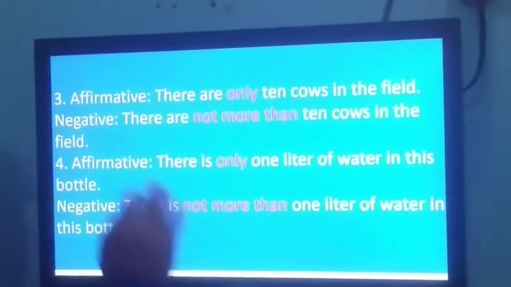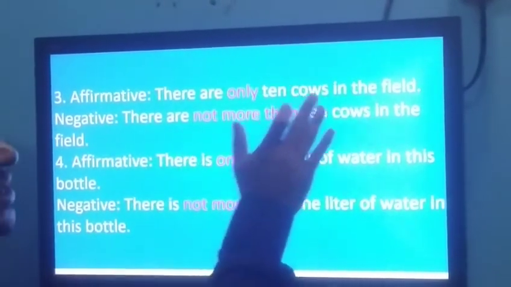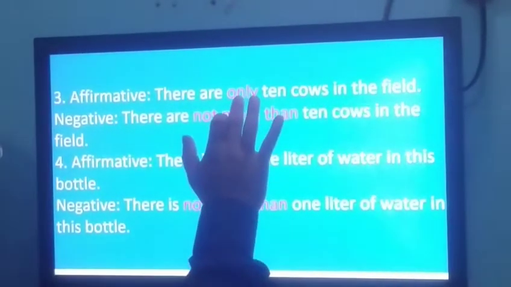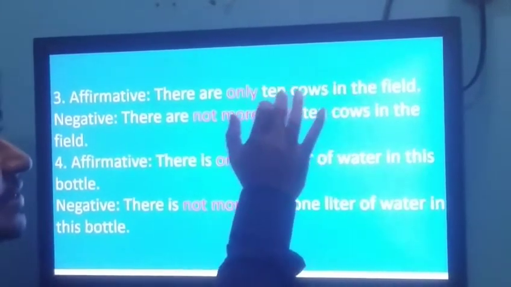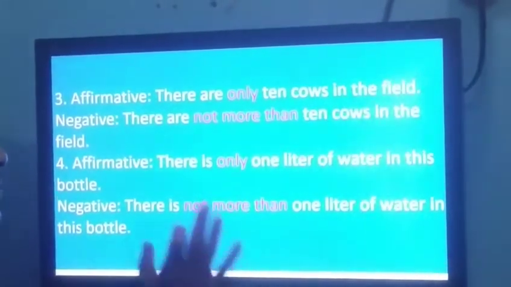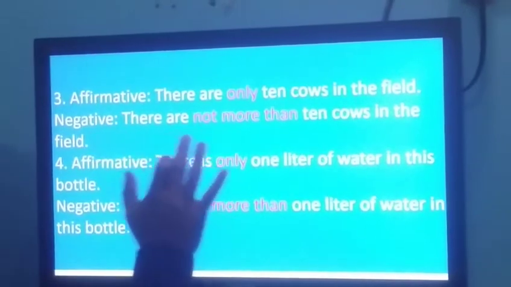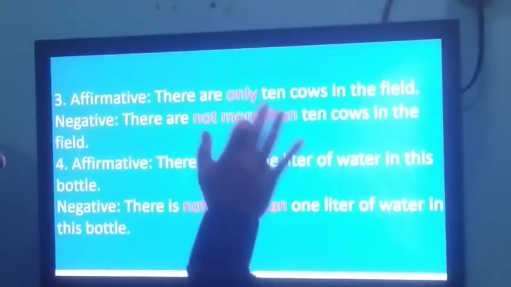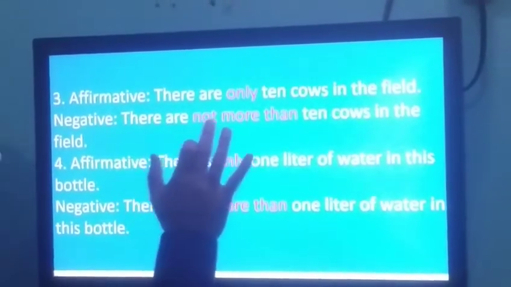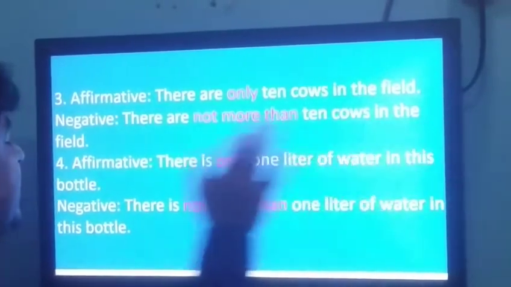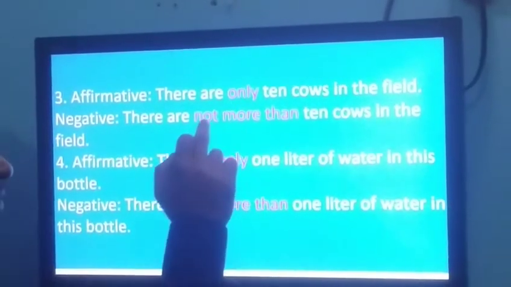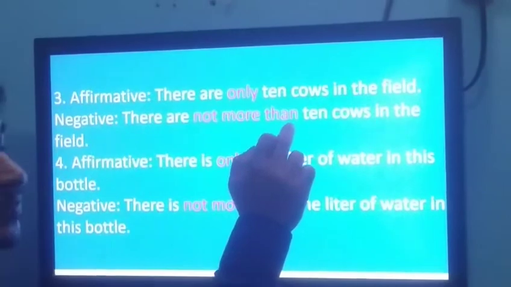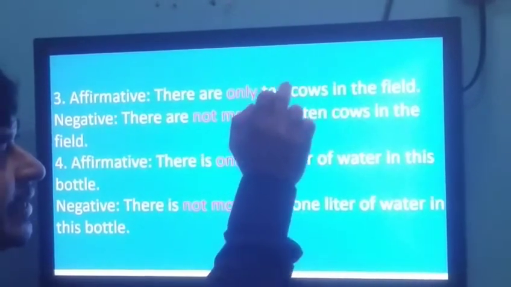Take another example. In affirmative sentence, there are only 10 cows in the field. Here only takes 10 cows. 10 is a number, and that's why we are going to use not more than in place of only. There are not more than 10 cows in the field.